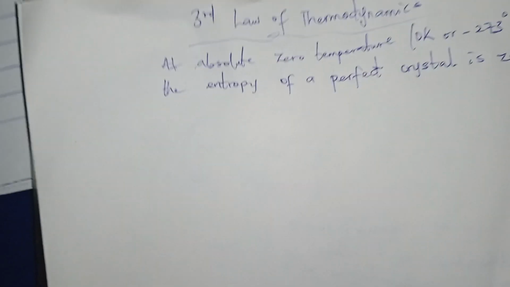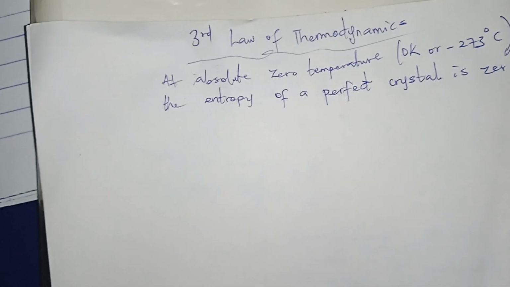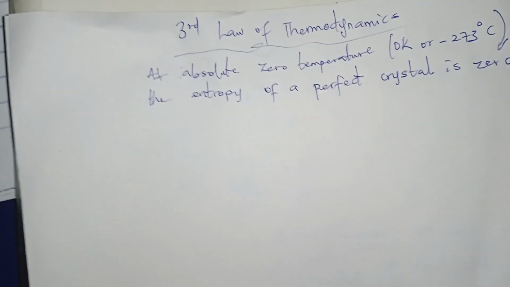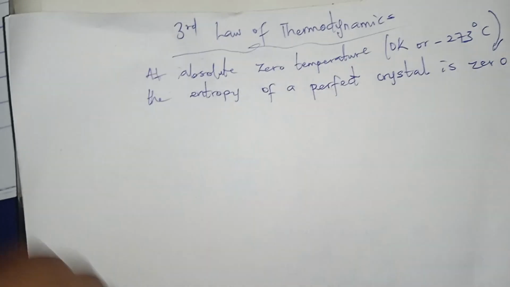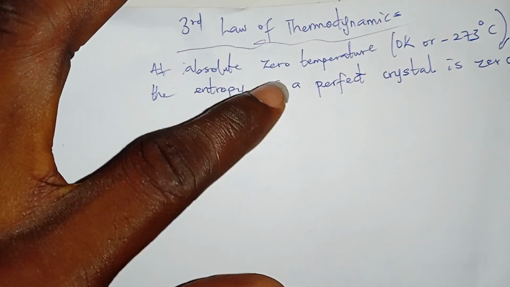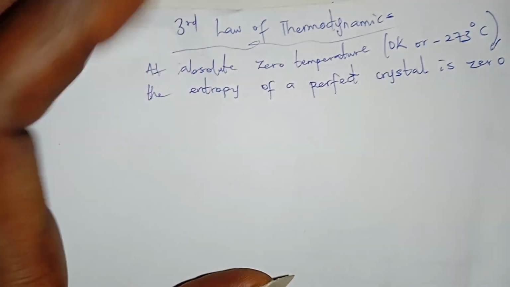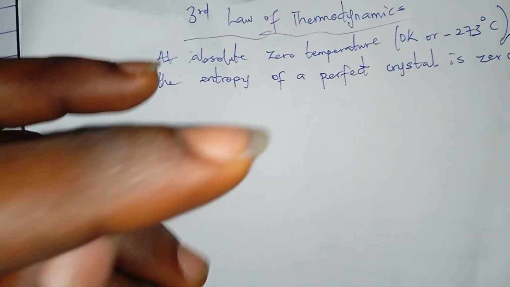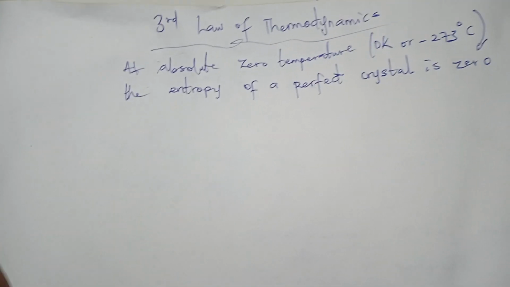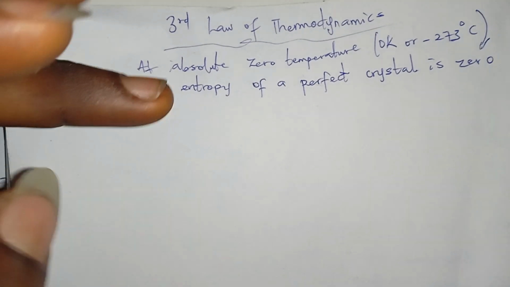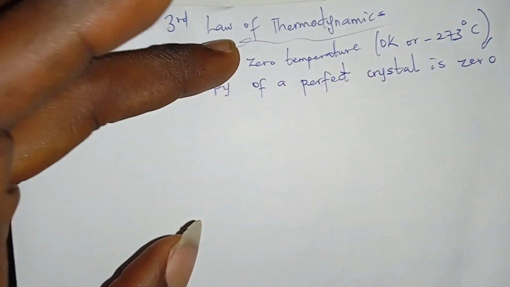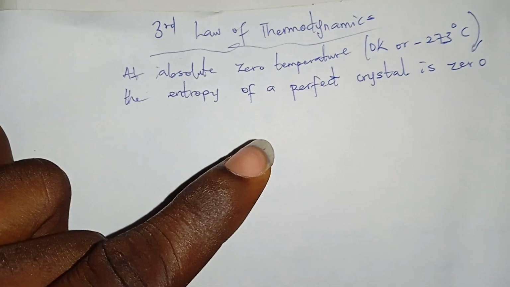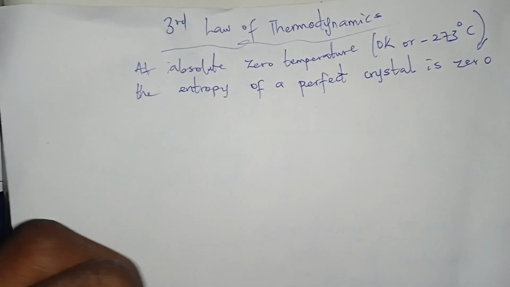crystal, or there's nothing like a perfect entropy. So we can never have zero entropy. So we can never have zero temperature. It's obtainable, but it's not natural. Chemists can obtain that, but through forced means. So absolute zero temperature is not possible. Perfect crystal, not possible. So entropy cannot be zero.